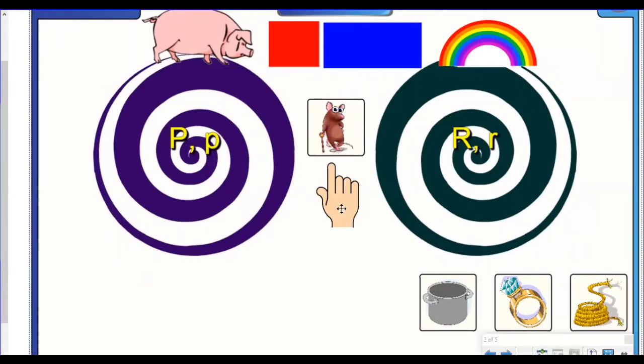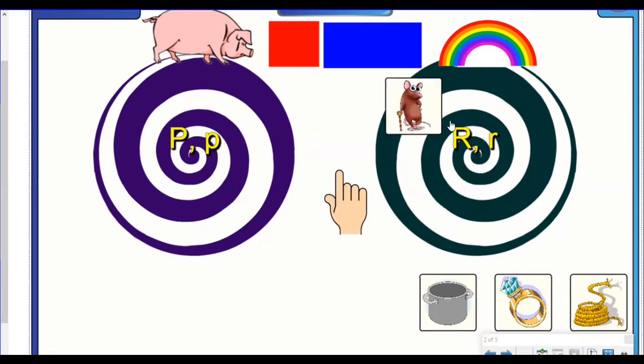Say rat. Stretch it out. Rat. Say it with me. Rat. What sound do you hear at the beginning of rat? Did you say the R sound? You're right. And what letter makes that sound? The letter R makes the R sound. So we'll put rat in the letter R target.